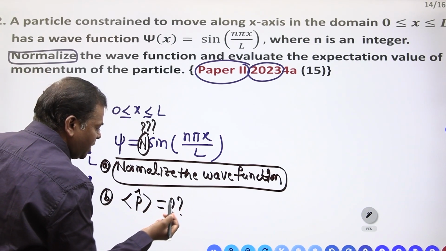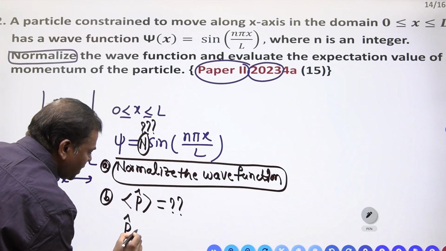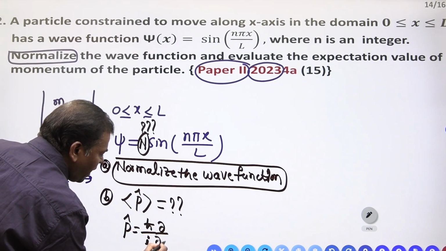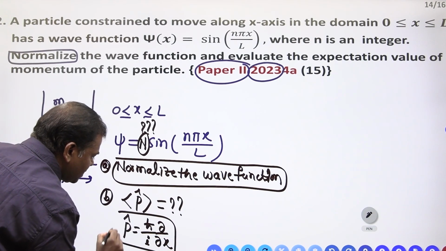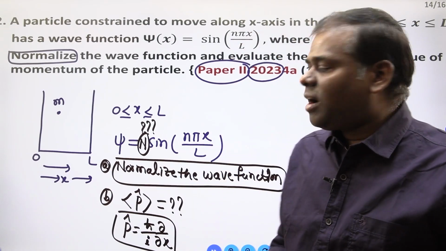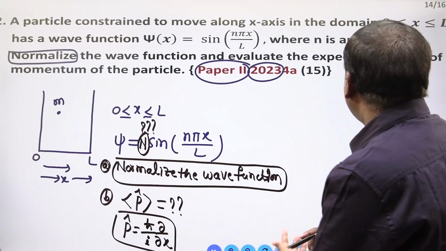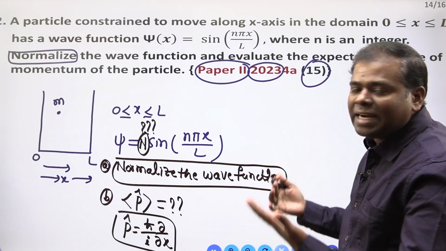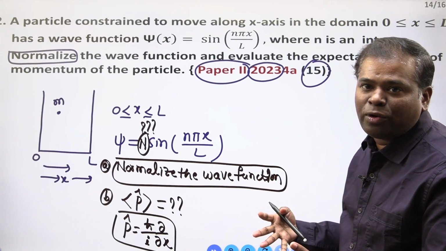Expectation value of momentum. What is the momentum operator? h-bar by i into del by del x. This is the momentum operator. First we have to calculate the normalization constant. For how many marks they are asking? 15 marks. If you solve these two, you will get the 15 marks. This is a degree question only.